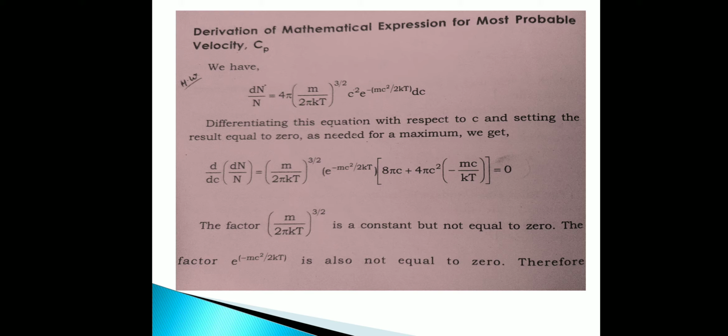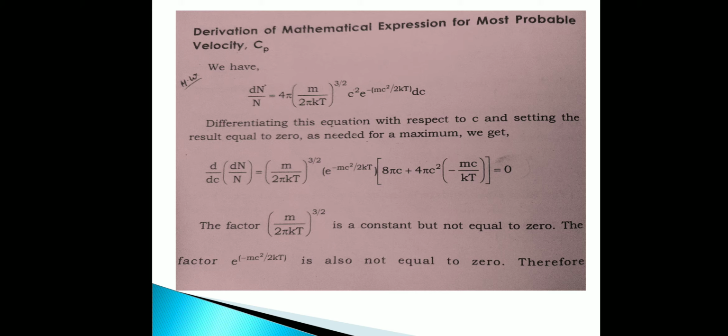Derivation of mathematical expression for most probable velocity Cp. We have the Maxwell-Boltzmann distribution equation: dn divided by n is equal to 4 pi into m by 2 pi kT the whole raised to 3 by 2 c square e raised to minus mc square by 2 kT dc. On differentiating this equation with respect to c, we get the following equation as written below.